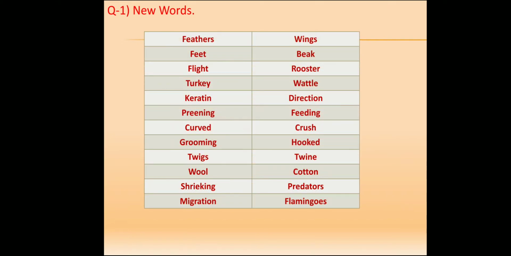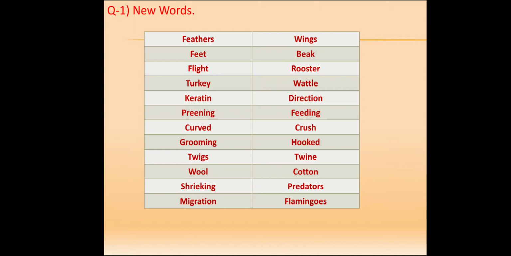New words. Feathers. Feet. Flight. Turkey. Keratin. Preening. Curved. Grooming. Twigs. Wool. Shrieking. Migration.